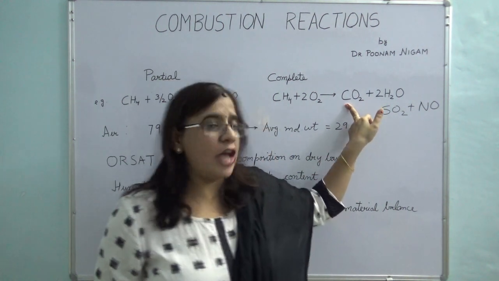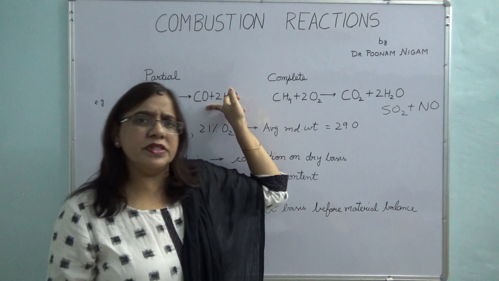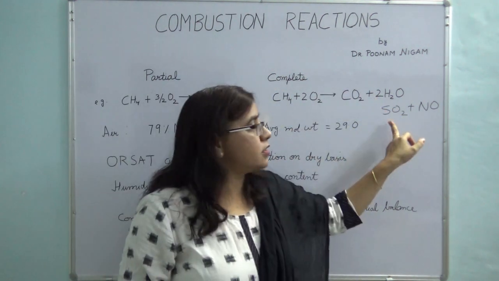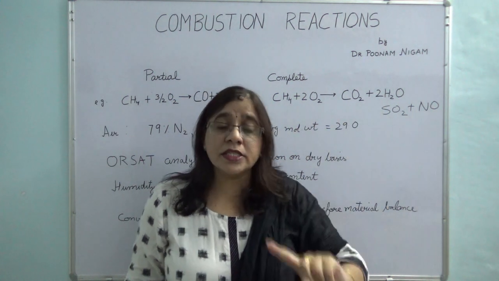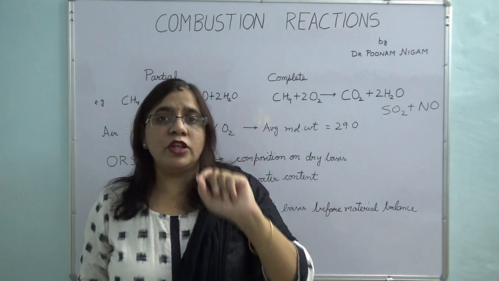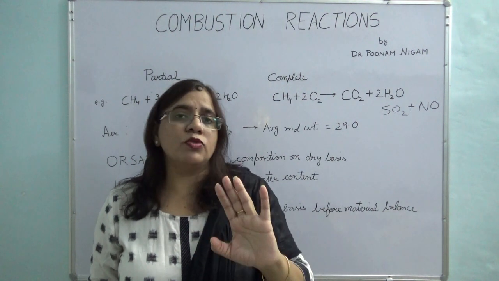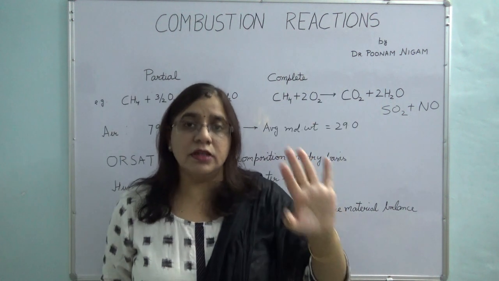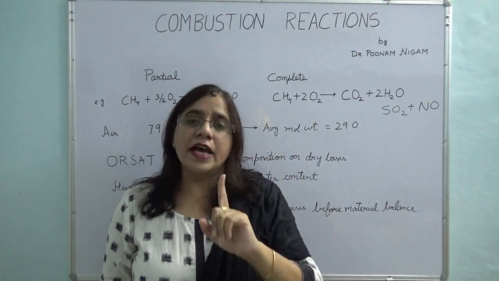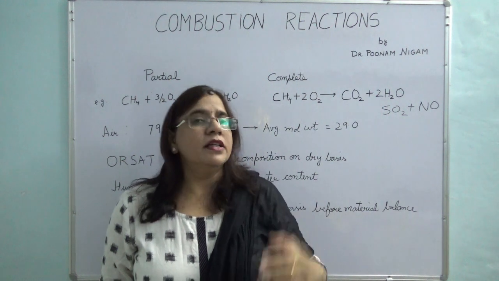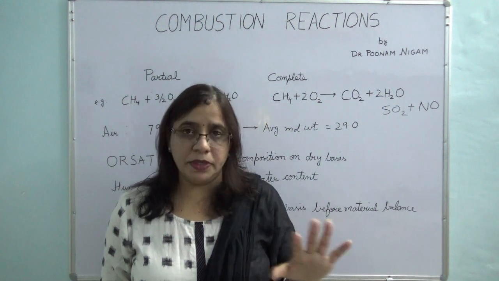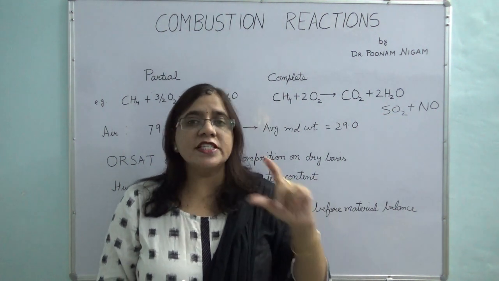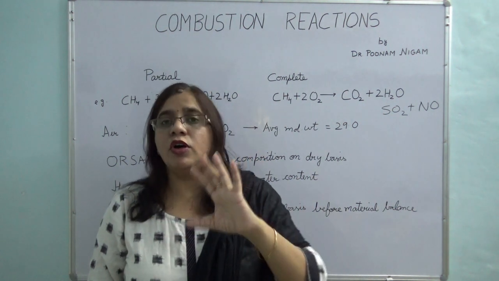So it has carbon dioxide. Always it happens that partial combustion takes place, so some amount of carbon monoxide, water, sulfur dioxide, nitrogen oxides, plus in the flue gas, don't forget that you will also have some amount of unburnt hydrocarbons. Say if I am burning methane, some amount will leave with the flue gas. Then you will have excess oxygen which you have supplied. Then you will also have nitrogen which has not burned, okay. So whenever you have been given a combustion problem, always take care what all components you are including in the flue gases, okay.